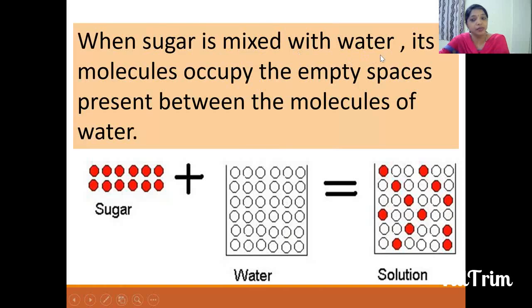So when sugar is mixed with water, its molecules occupy the empty spaces between the molecules of water. That's why sugar is soluble in water. Is it possible for all substances? Are they soluble in water? Few substances do not get mixed in the water because their molecules cannot occupy the space between the water molecules.